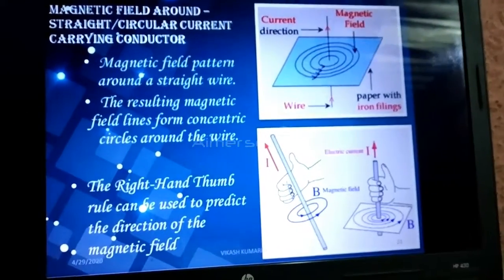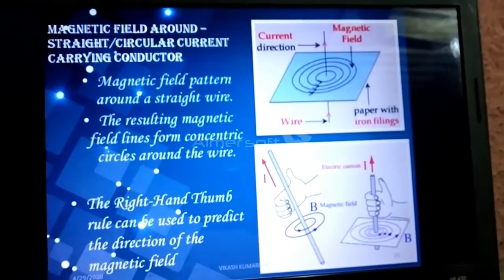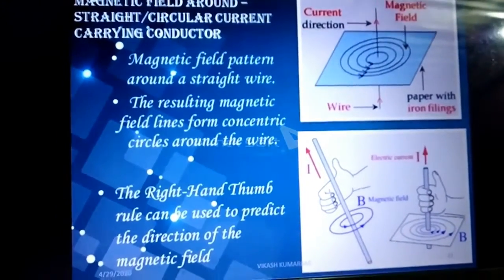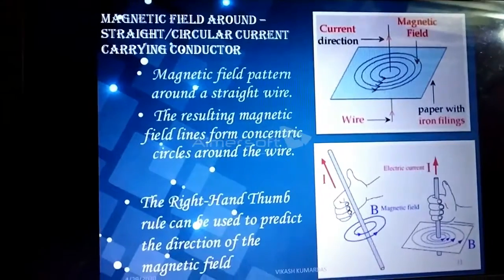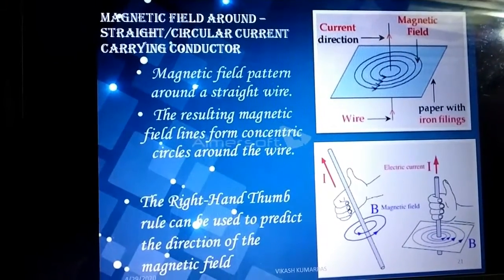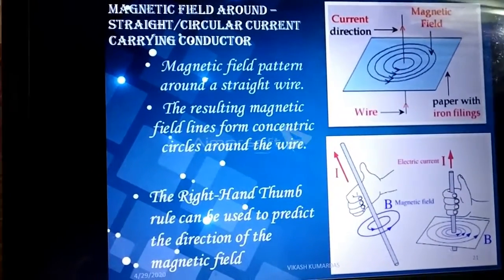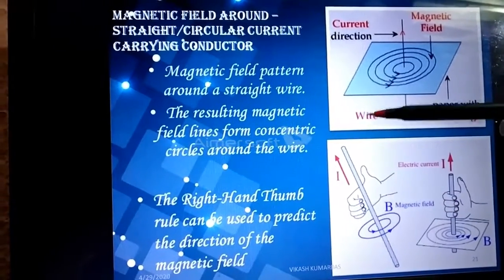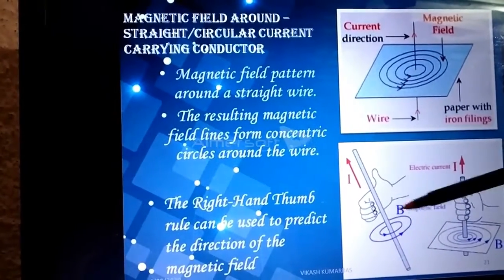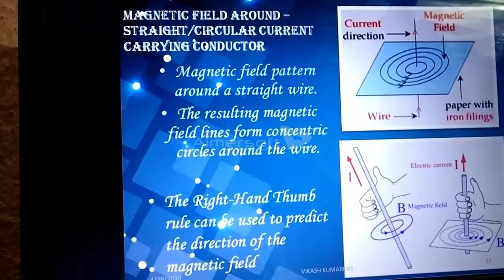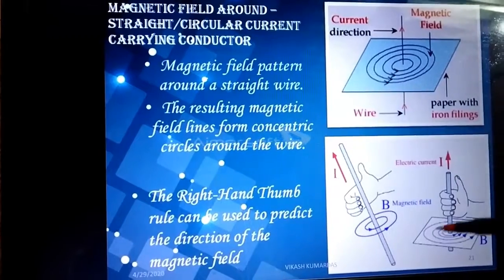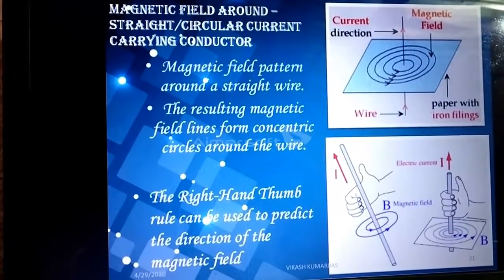Now we are going to study the straight current carrying conductor and the circular current carrying conductor. If we take a straight current carrying conductor, you can see that if the current is moving from bottom to top, the fingers will represent the direction of the magnetic field. In the same way, if we take a circular conductor, we can get the direction of magnetic field.